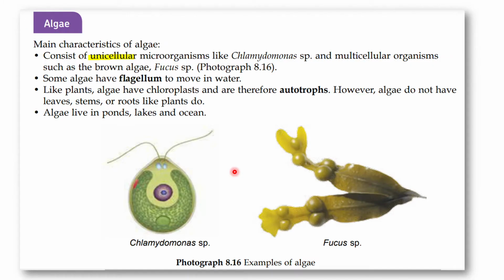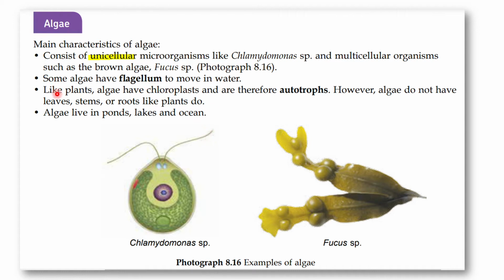Okay, kalau algae, the main characteristics consist of unicellular microorganisms. Kita ada Chlamydomonas species, and also multicellular organisms, like this brown algae, that's the Fucus species. Okay, so some algae have flagellum to move in the water.